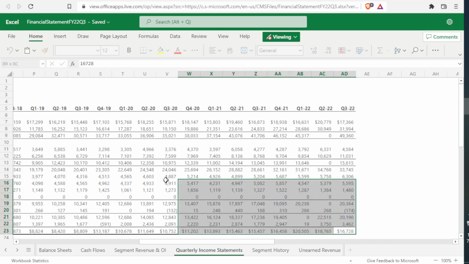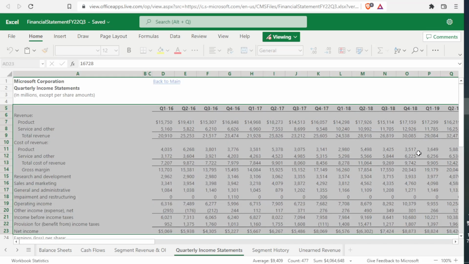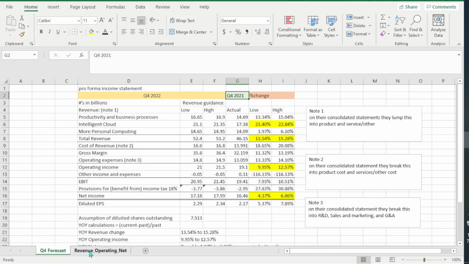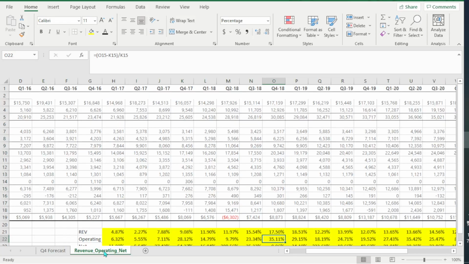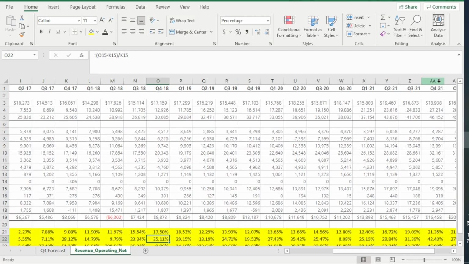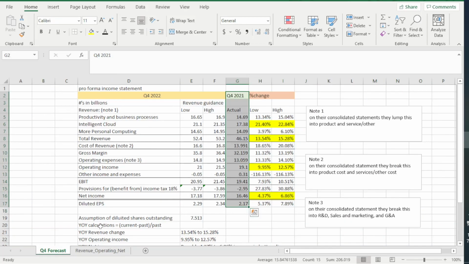So essentially what I did was I copied all of this information and put it into my own Excel spreadsheet because these guys don't let me download this. See right here, viewing only, can't make changes. I can't download it either. So I just copied it all and created my own little tab. What I'm doing is grabbing all of these numbers from Q4 2021. So let's see, where is Q4 2021? It is right here. So I grabbed all of these numbers, I plugged them right in here. So that's how I got all of this, just so you guys know.